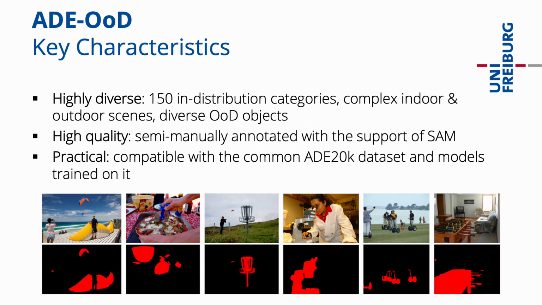A key characteristic of the ADE-OOD benchmark is its high diversity. It defines a large in-distribution ontology consisting of 150 categories. This poses a challenge for OOD detection methods, which need to model a more diverse in-distribution semantic landscape to successfully recognize the outliers. The test images feature diverse indoor and outdoor scenes, including a high variety of OOD objects, for example, kites, pizza cutters, or disc golf baskets. Further, the benchmark features high-quality annotations and is compatible with the commonly used ADE 20K dataset and models trained on it.